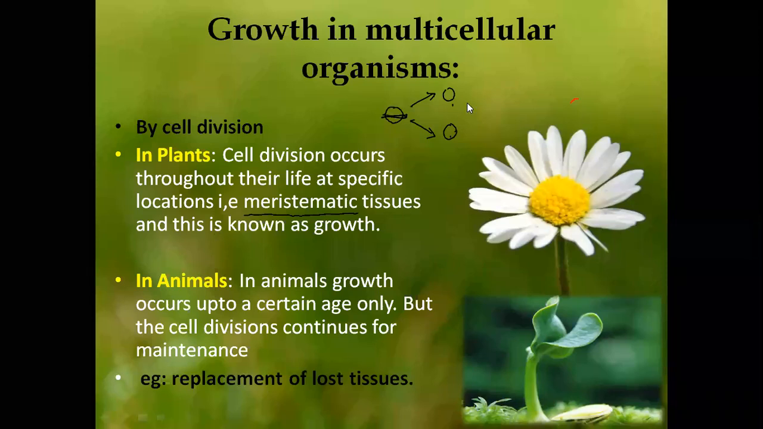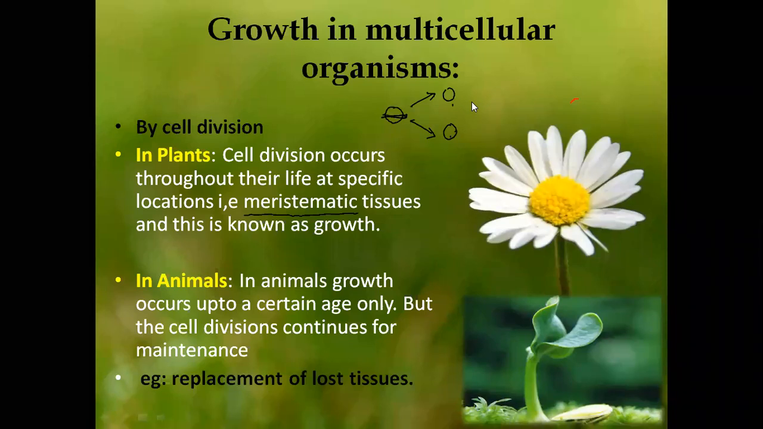As you are very familiar with this, let us go with the animals. In animals, growth occurs up to a certain age only. You also will grow up to a certain age. You increase in size up to a certain age, whereas in mass you can increase. After that you do not increase in size. But cell division continues for maintenance.